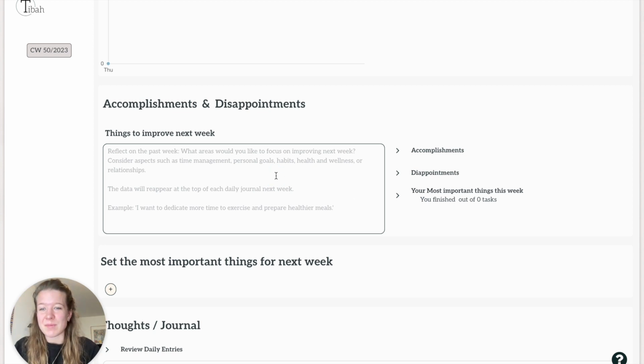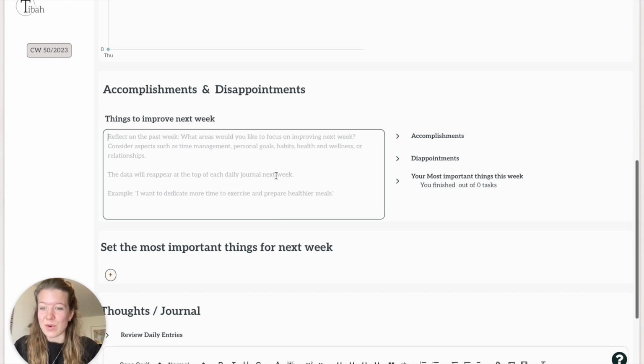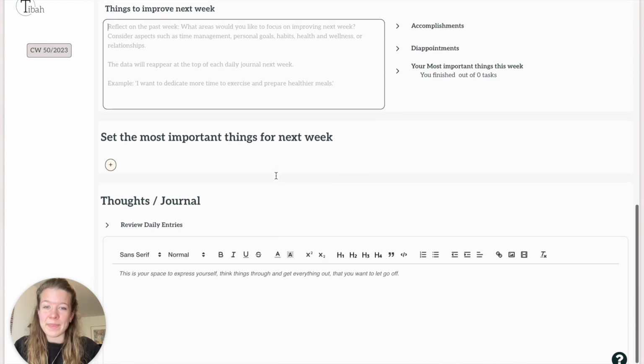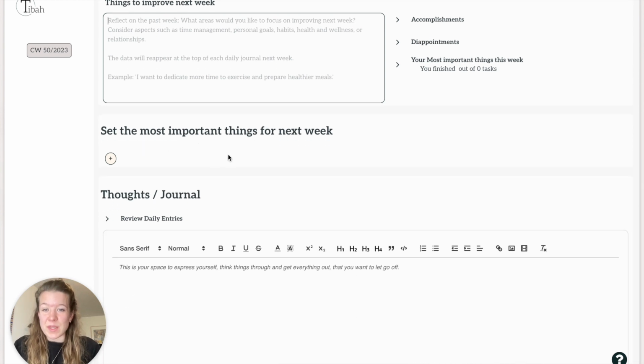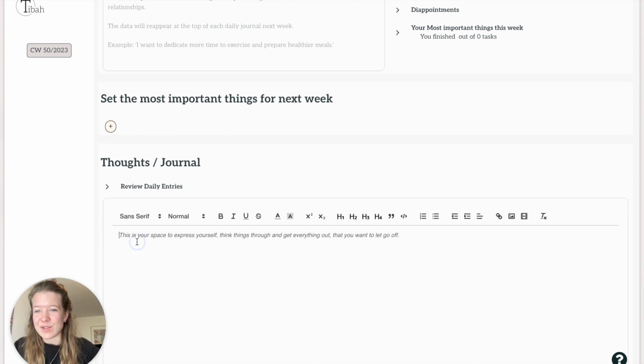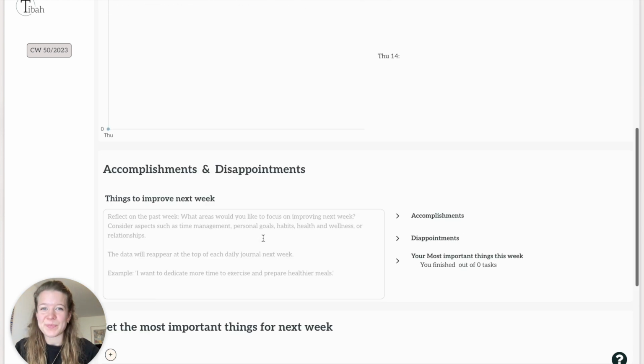And you can put in something that you would like to improve next week, and then you'll see that in your daily journal again to remind you of what you wanted to work on that week. You can also set most important things, so if you're struggling with focus a little bit, then this might help you to really drill down everything in that week to the most important things that you want to achieve. And as always, in every journal, you'll have a free flow journal where you can just put down your thoughts.